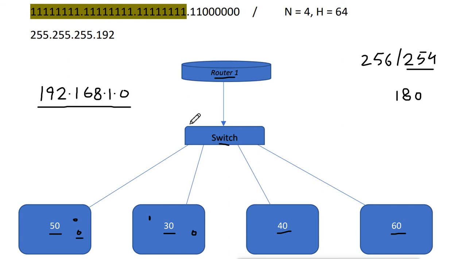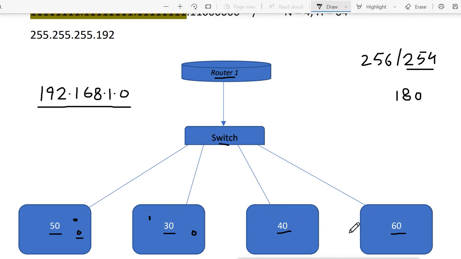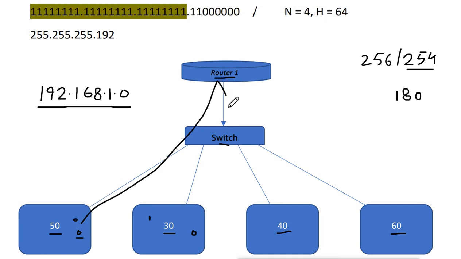That means after doing the subnetting, they will become different, separate networks. And when we want to do communication between those networks, we can do it only through a router. Like if someone wants to send a mail to a person in this department, the mail will first go to the router, and then the router will route the data to the other department. It will not go directly because they are now separated.